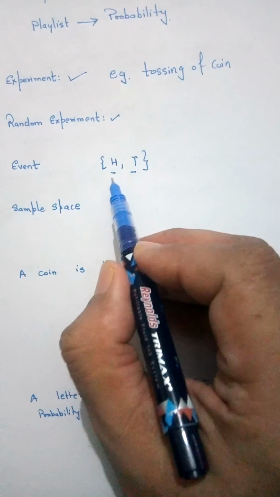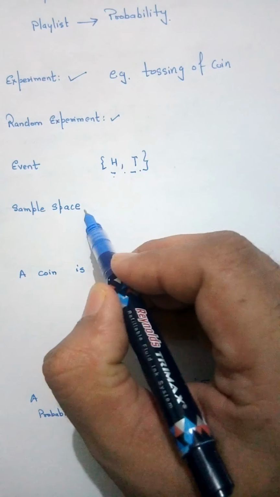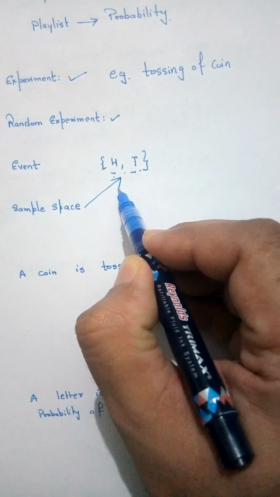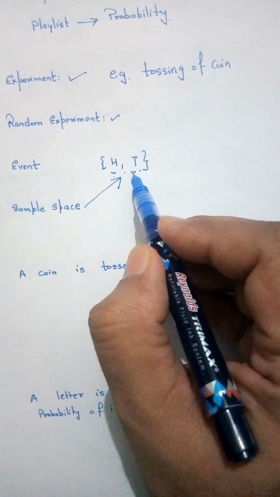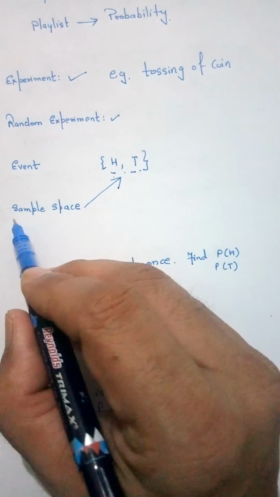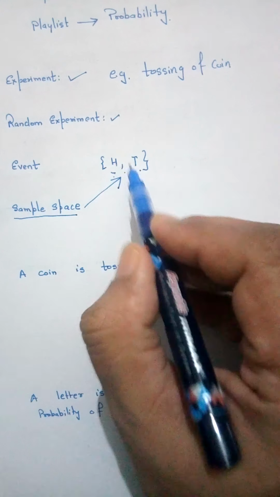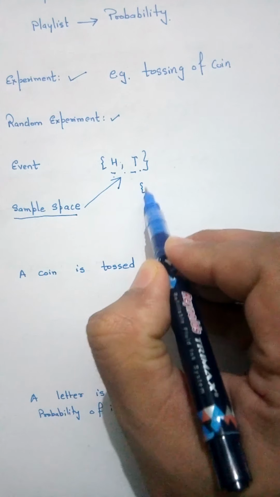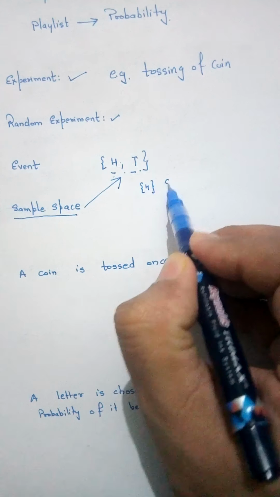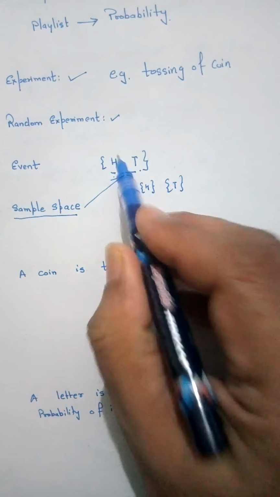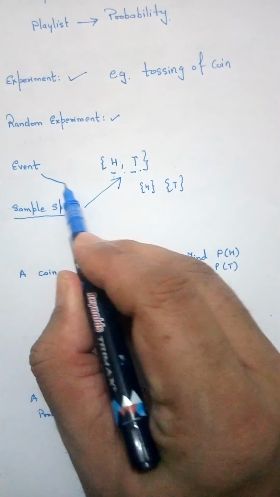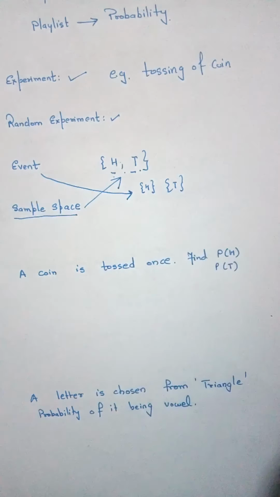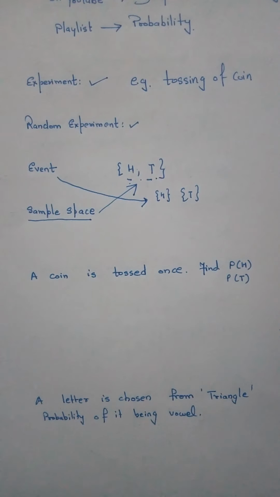The set of all the outcomes forms the sample space, and a subset, either getting a head or getting a tail, is called an event. The event is a subset of the sample space.